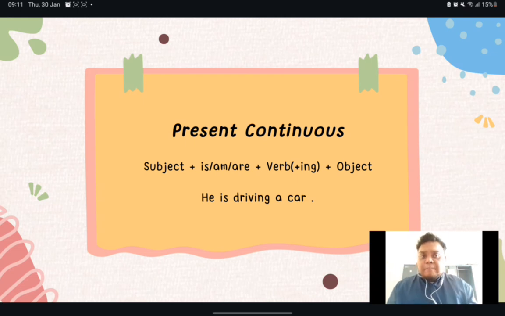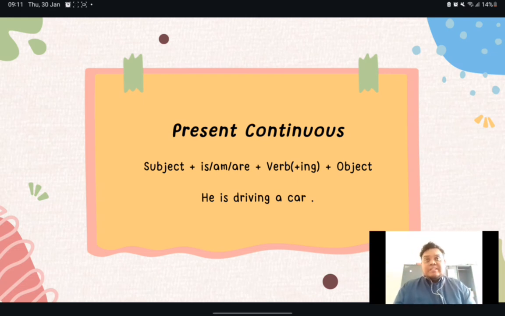What are auxiliary verbs? Auxiliary verbs usually refer to the verbs that you always hear. For example, is, am, are, was, were. All of these are called auxiliary verbs. So these auxiliary verbs are very important. When you are using a present continuous sentence, be sure to put "ing" at the end of the verb and make sure to spell it correctly.